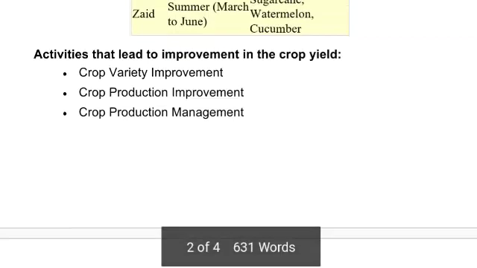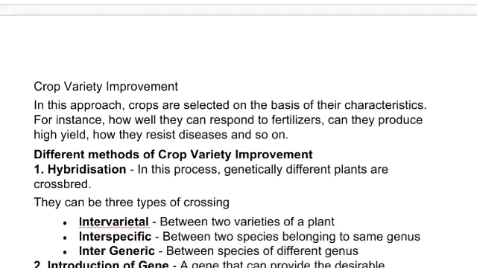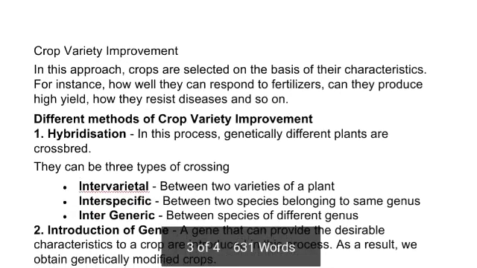Activities that lead to improvement in crop yield include crop variety improvement. In this approach, the crops are selected on the basis of their characteristics. For instance, how well they respond to fertilizers, whether they can produce a high yield, how they resist diseases and so on.